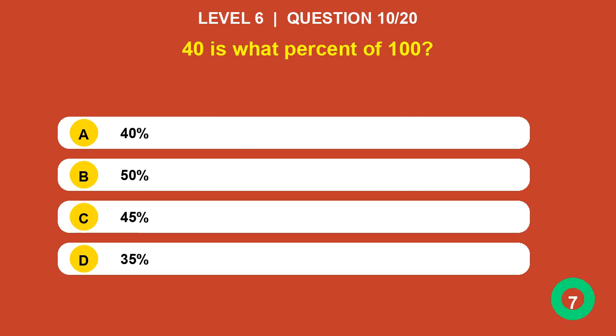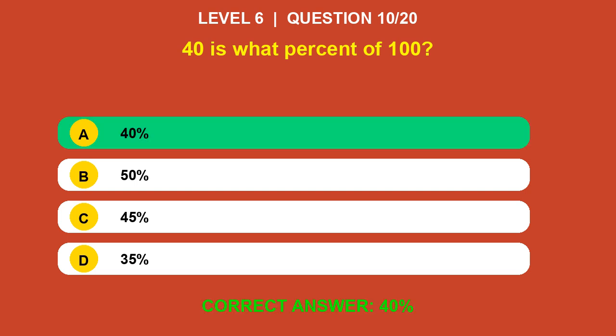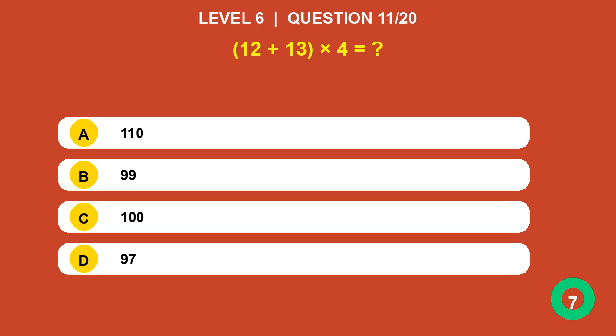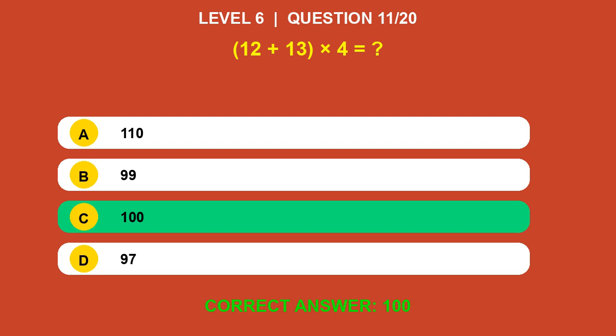40 is what percent of 100? Answer is 40%. 12 plus 13 times 4 equals? Answer is 100.